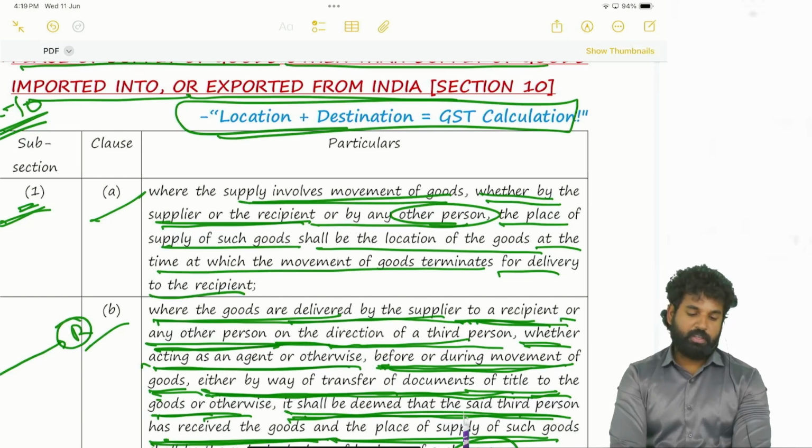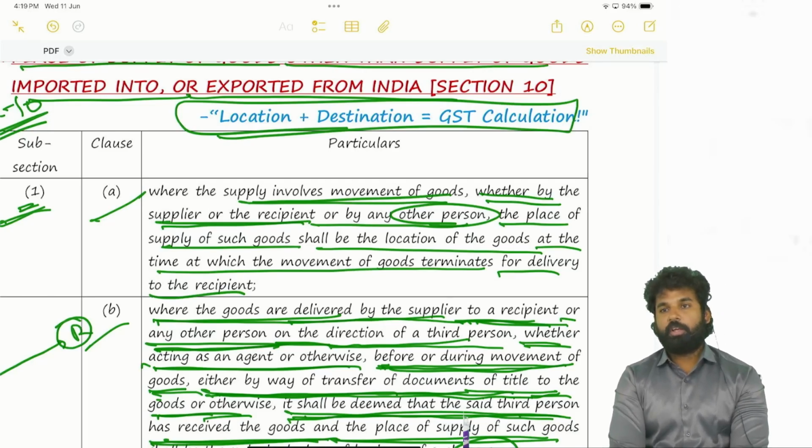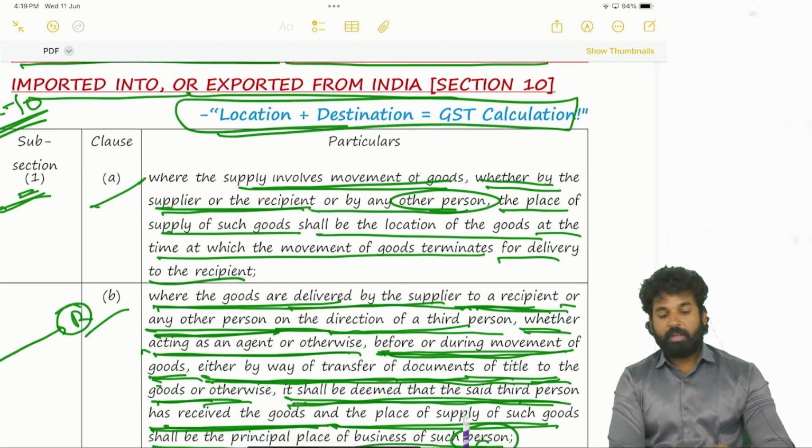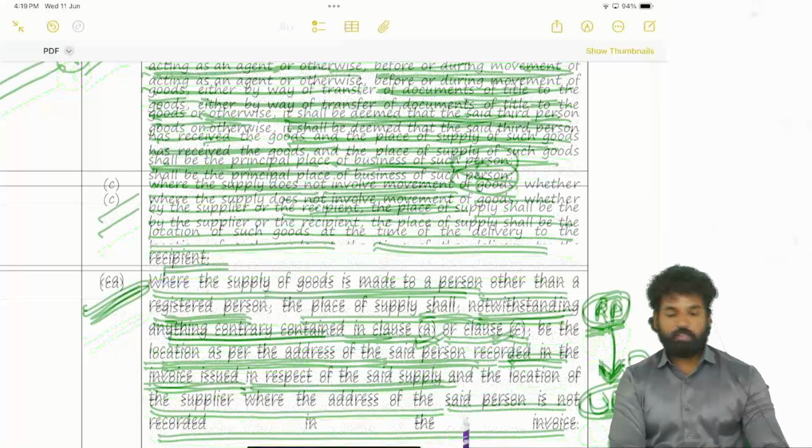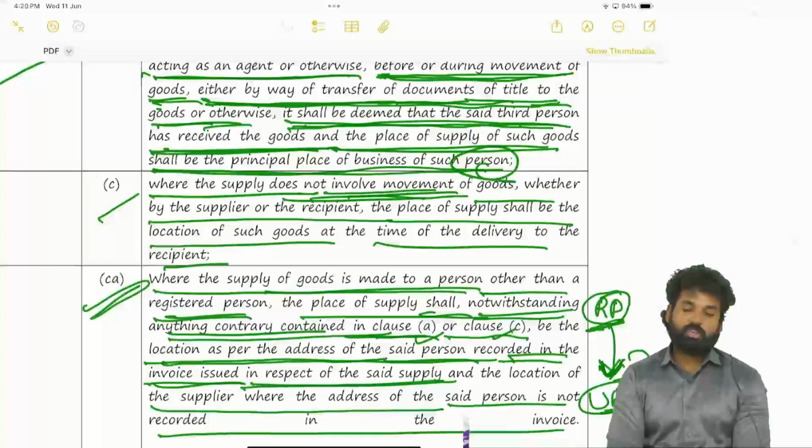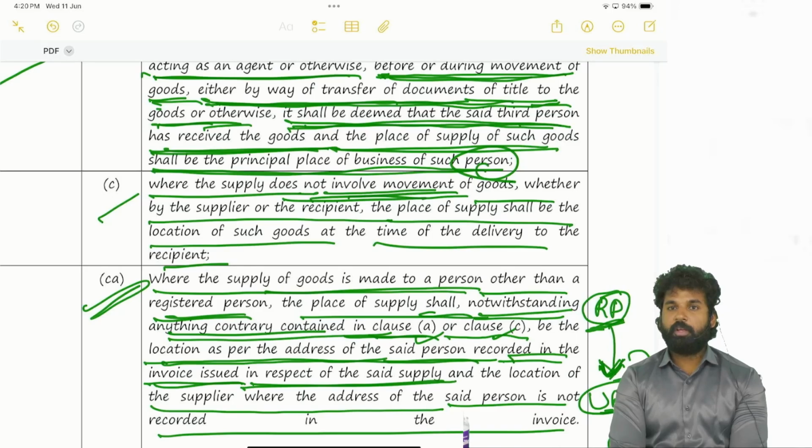Next, where the goods are delivered by the supplier to the recipient on the directions of a third person, the place of supply will be the place of the third person. Next, where the goods do not involve movement, in such cases, the place of supply will be the place where the goods are made available.